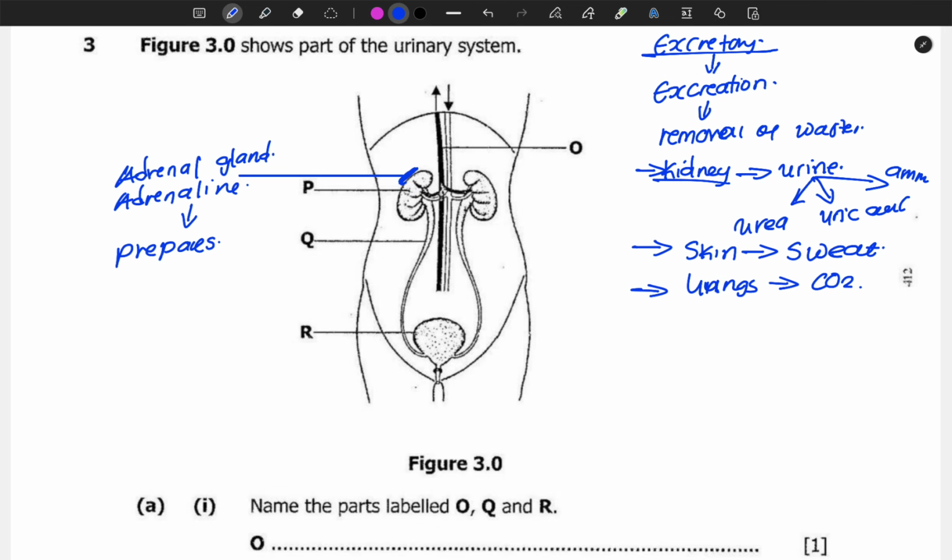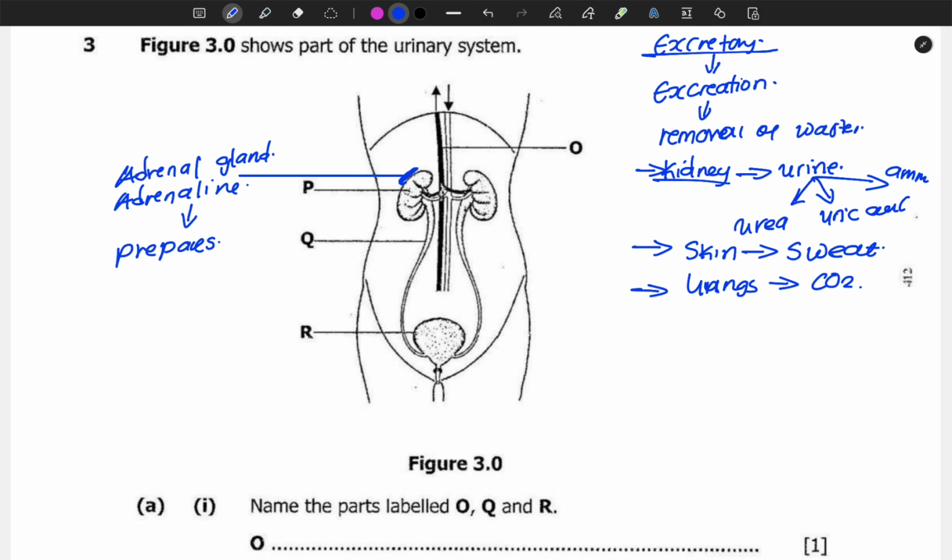So that energy is transferred to all the muscles so that you can run if survival requires you to run. Now, away from the adrenal gland and adrenaline being endocrine, the kidney also plays an important role in the excretion of urine, as we've stated earlier.